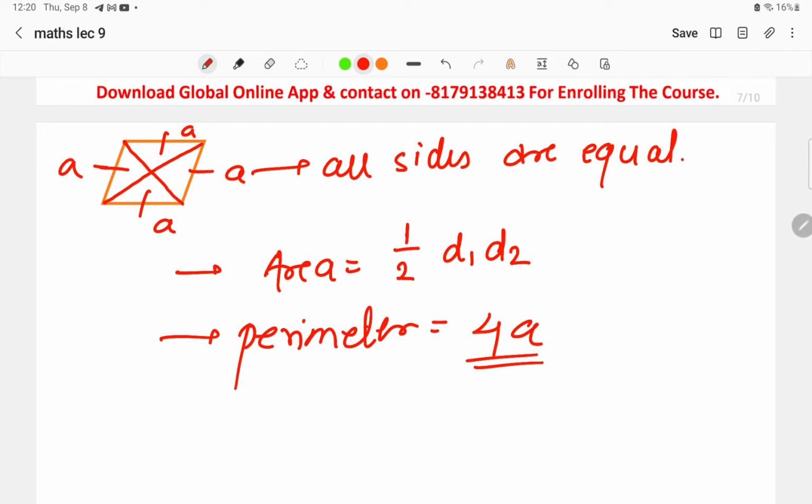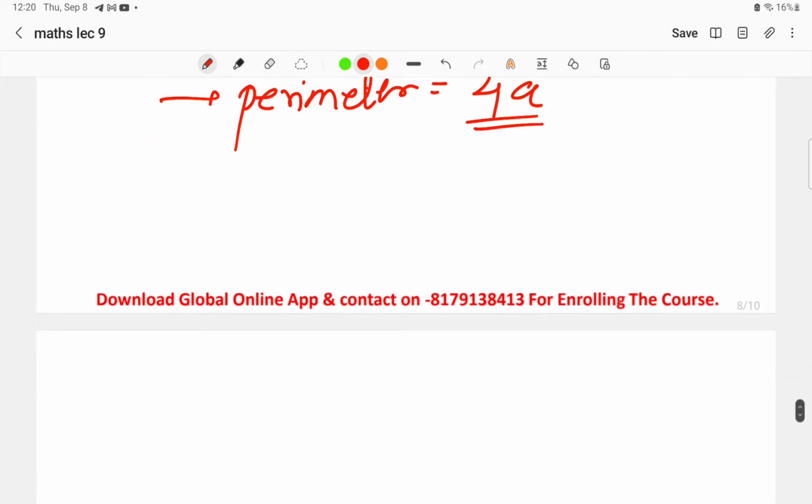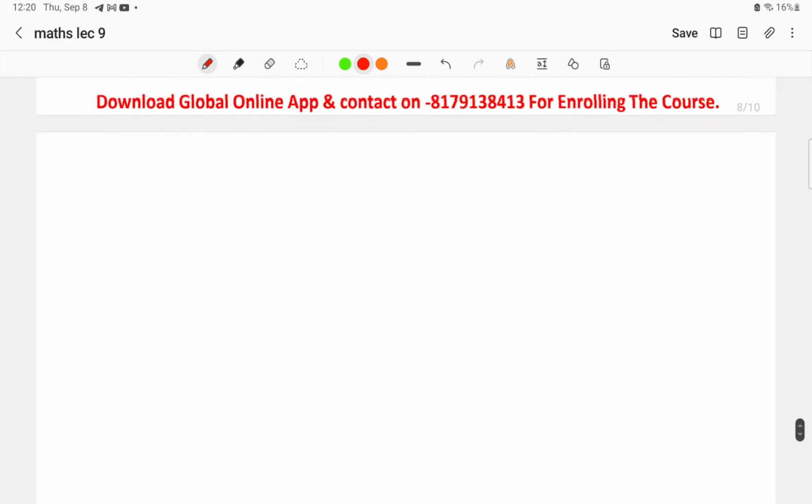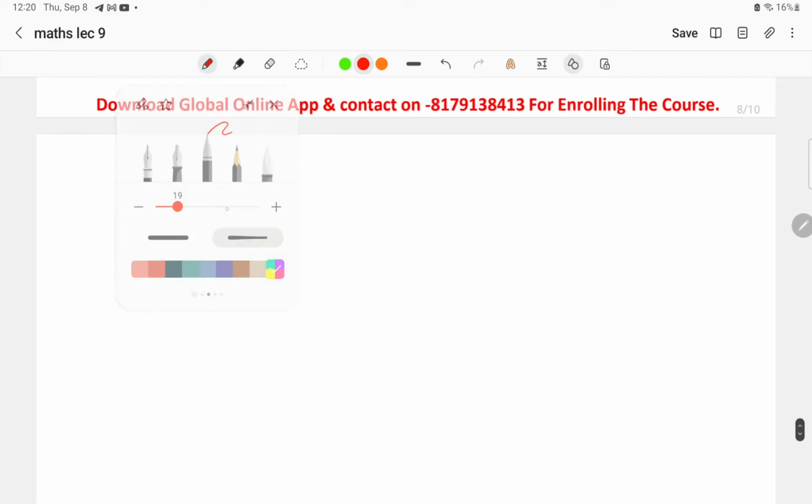Now when we discuss the parallelogram, okay, for the parallelogram let us draw the structure first. Let me change the color of the pen.